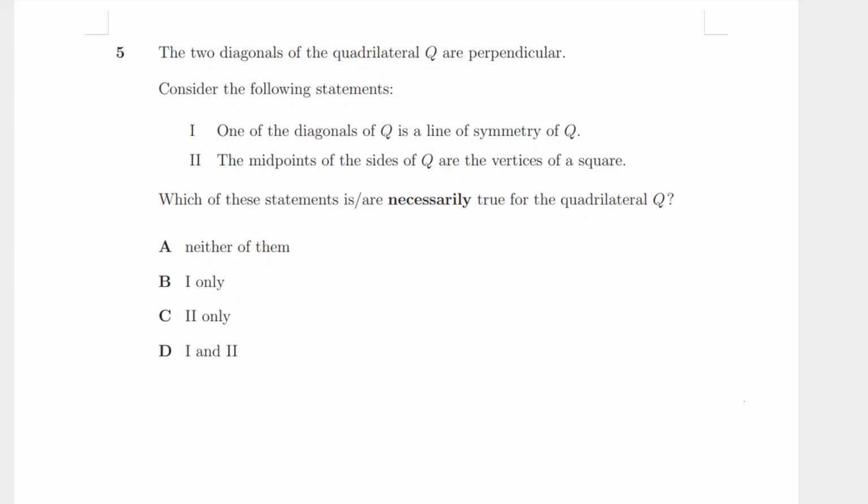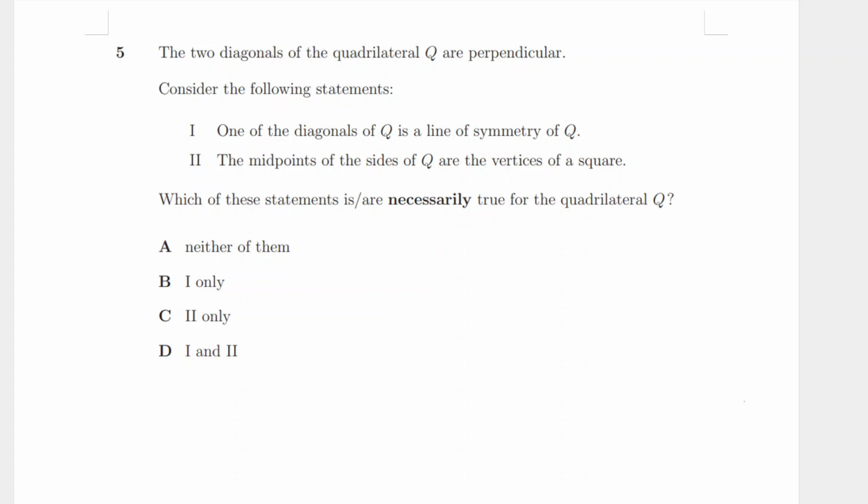Okay, moving into question 5, which is another logic question. Quite pretty. So, the two diagonals of the quadrilateral Q are perpendicular. Consider the following statements. 1, one of the diagonals of Q is a line of symmetry of Q, and 2, the midpoints of the sides of Q are the vertices of a square. Which of the statements are necessarily true?